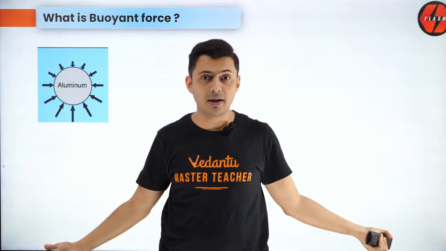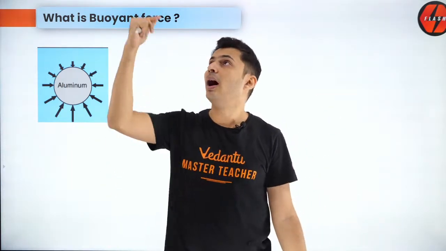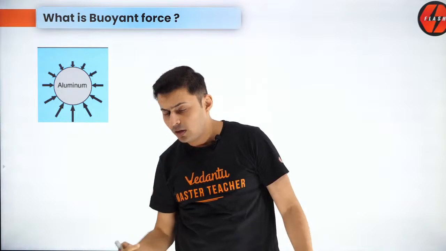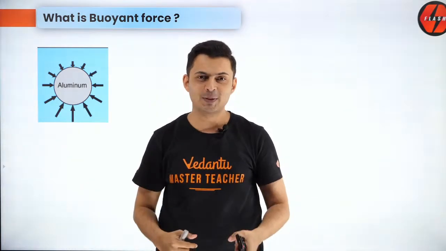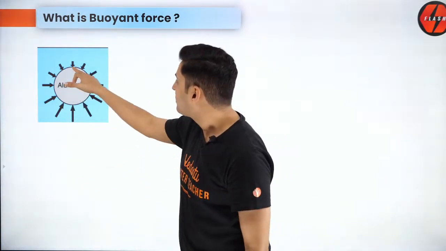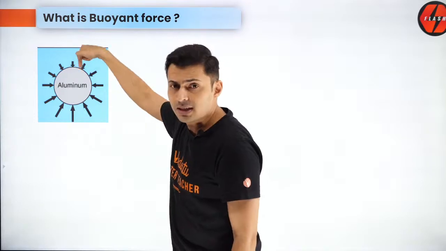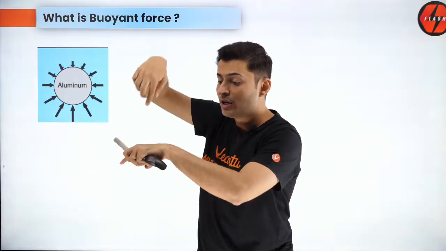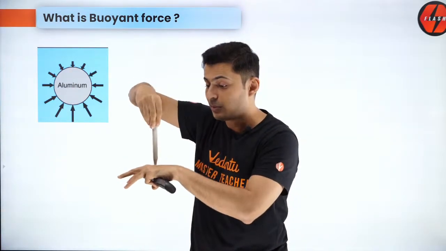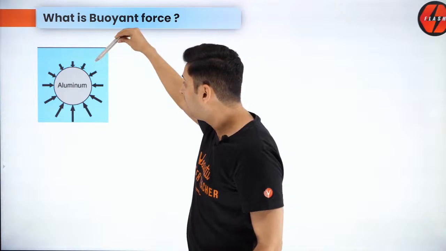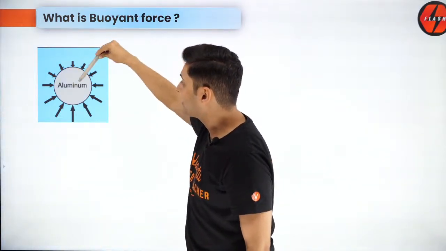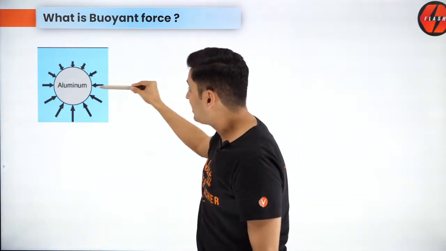There is pressure right now everywhere. As you go up, pressure reduces; as you go below, pressure increases. We have seen that. At this point, the force due to pressure is downwards because of the surface orientation. Remember, the force due to pressure always acts perpendicular to the area. Here, the force is at this angle. Here, it is like this.